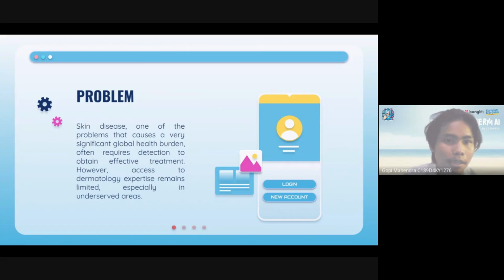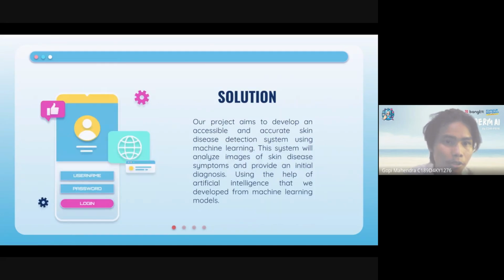Problem. Skin disease is one of the problems that cause a very significant global health burden, often requiring detection to obtain effective treatment. However, access to dermatology expertise remains limited, especially in underserved areas. Solutions.